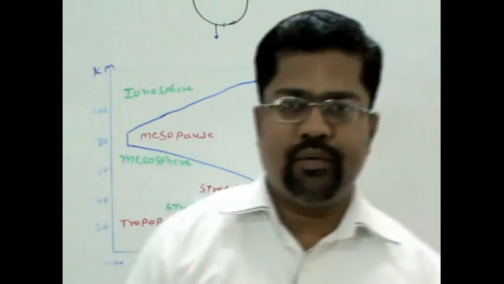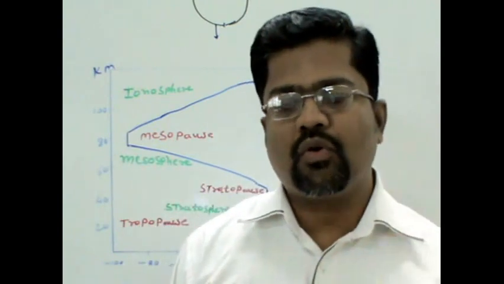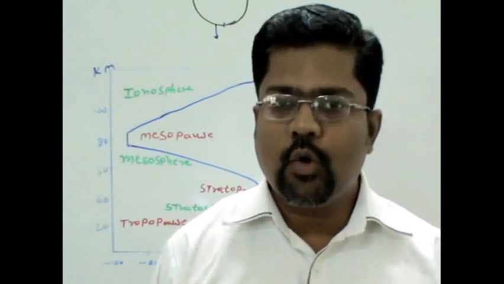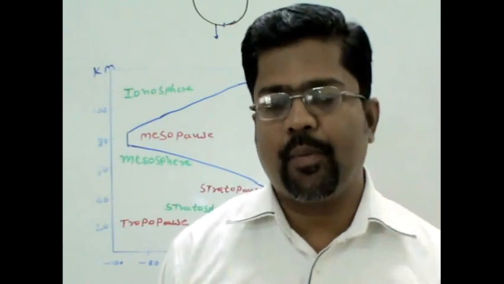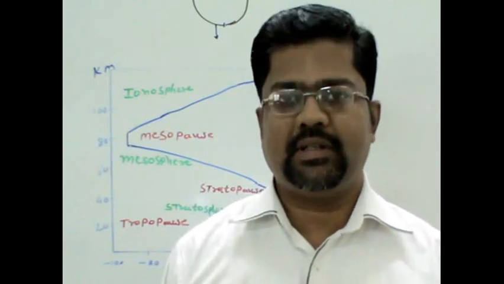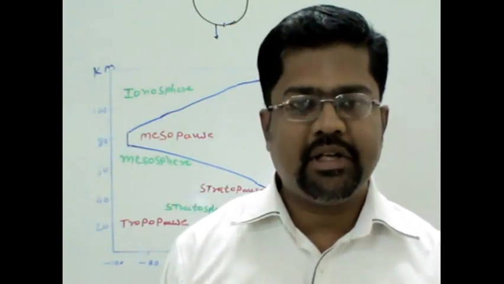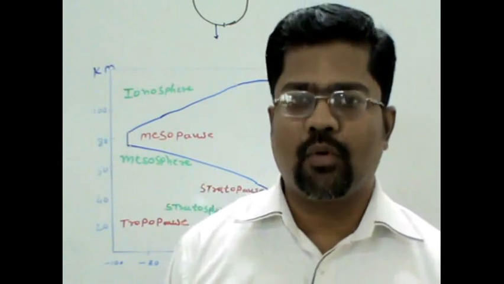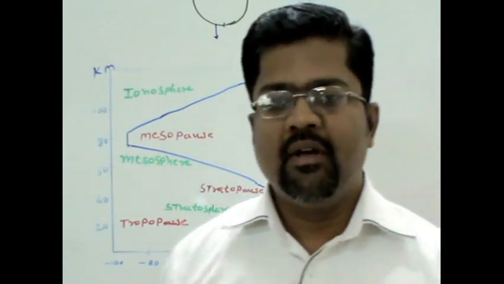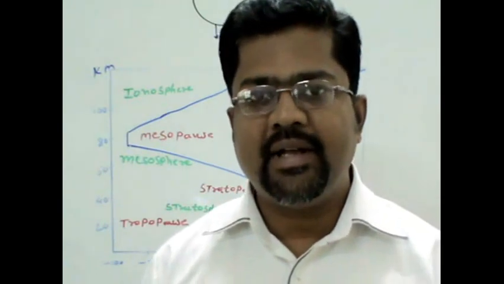So on the surface, poles are much cooler than the equator. But at the extreme of the troposphere, the temperature at the equator is lower and the temperature at the polar region is higher, because at the polar region we get minus 50, whereas here we get minus 80